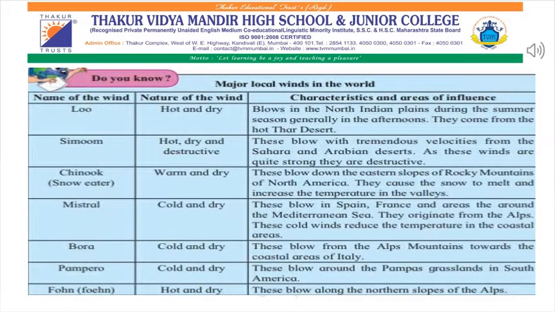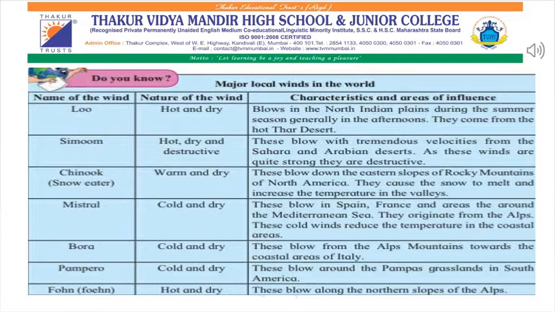Here are some of the major types of the local winds. First one is Loo, that is a hot and dry wind, which blows in the northern Indian plains during the summer season and generally in afternoons. They come from the hot Thar Desert. Second one is Simum. Hot, dry, and destructive winds blow with tremendous velocity from the Sahara and Arabian deserts.